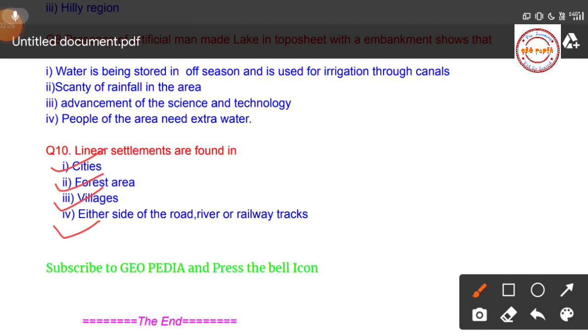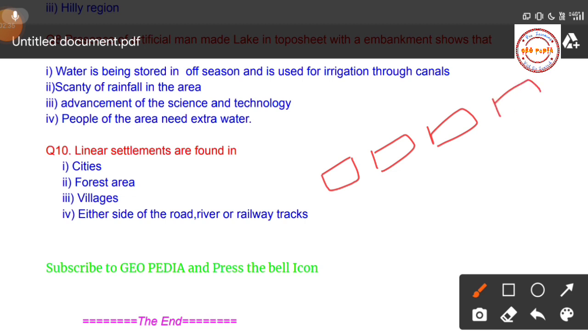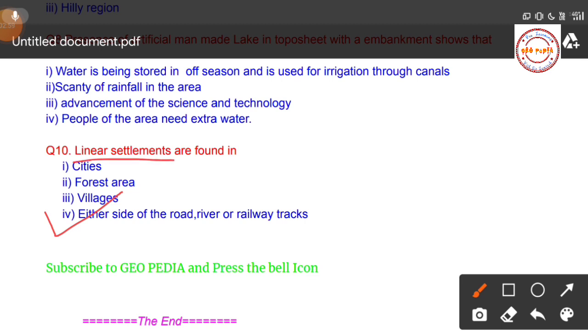What is the meaning of linear settlements? A linear settlement is one where people's houses or buildings are in a line. As you know, the meaning of linear is line, so line settlement. These types of settlements are always found on either side of the road, river, or railway track. So your correct option is option number 4, either side of road, river, or railway track.